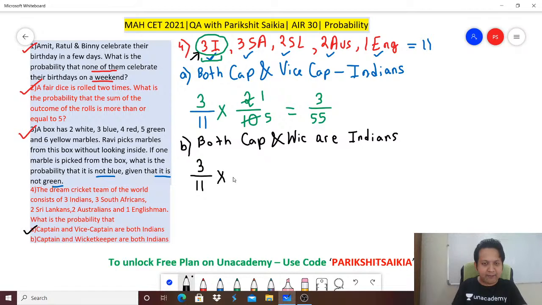And now I have to select the wicketkeeper. Now think about it very carefully. Good morning, Aditya. In the previous scenario, you know what? The captain and the vice captain were two separate human beings. But here, think about it. Dhoni, captain and wicketkeeper can be the same human being.